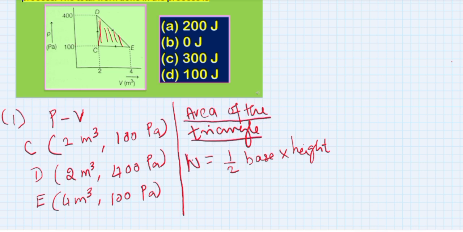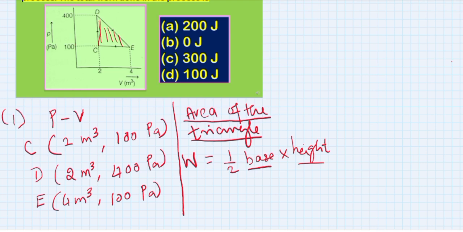W is equal to one half times base times height. So this will be the area of a triangle. Now we have to calculate the base and then the height. If we substitute them in this formula, we will get the area, and whatever value we get is the work done.